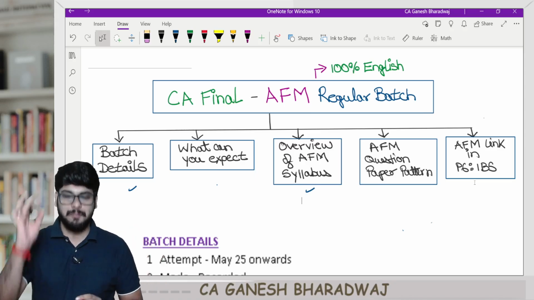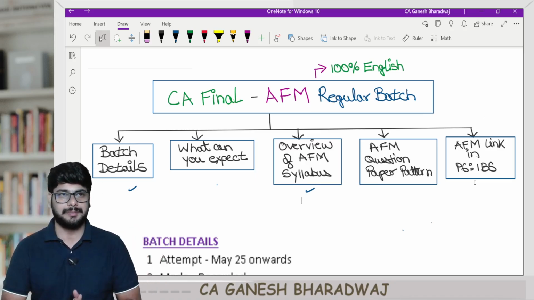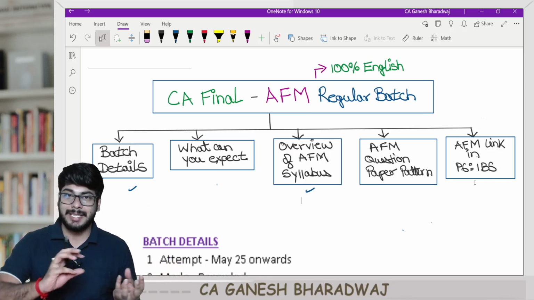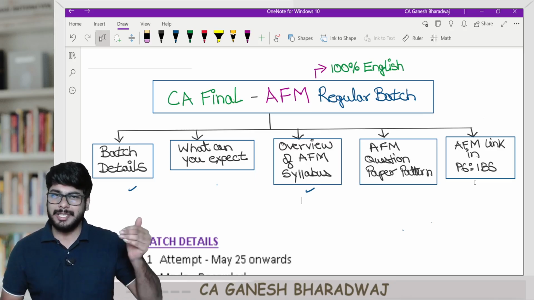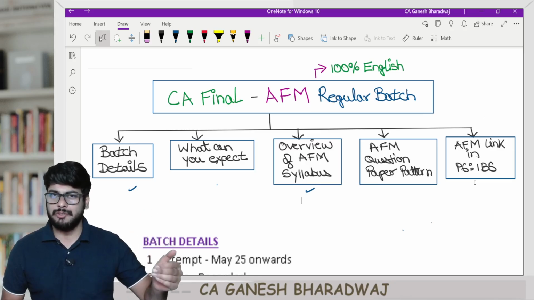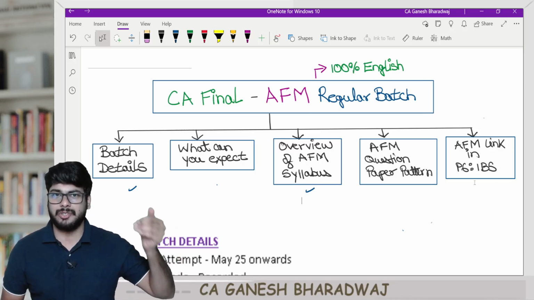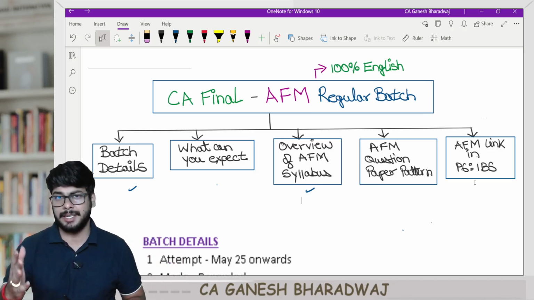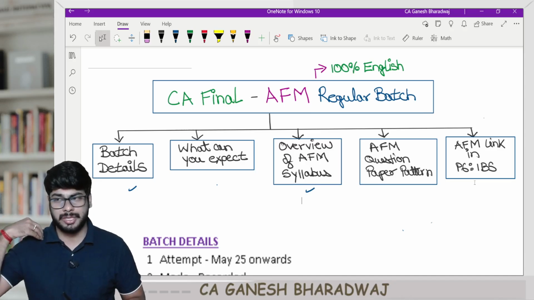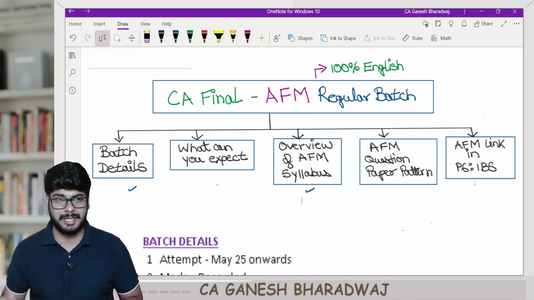And the most important part of AFM is that you might not have practical experience in the finance area during your tenure of articleship, because in your articleship mostly you'll be seeing aspects of audits, financial reporting, drawing up the financials, taxation, and if you are a person who is getting some more experience in specialized fields, maybe transfer pricing and so on.